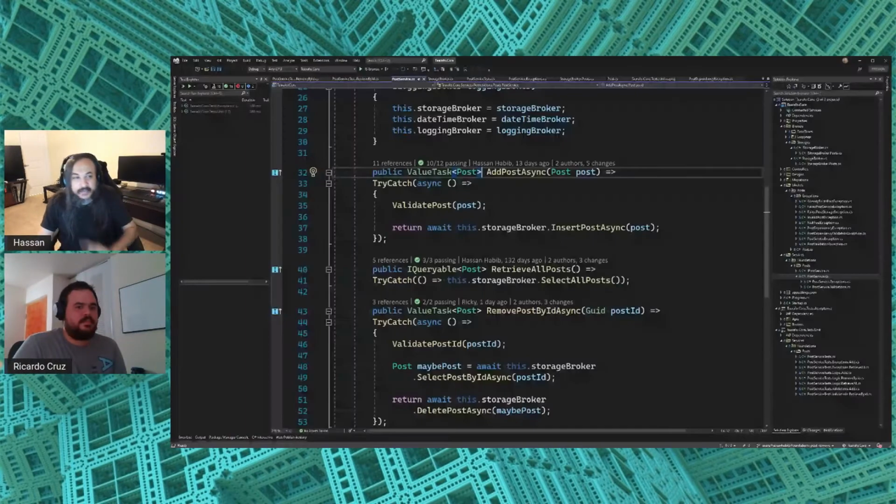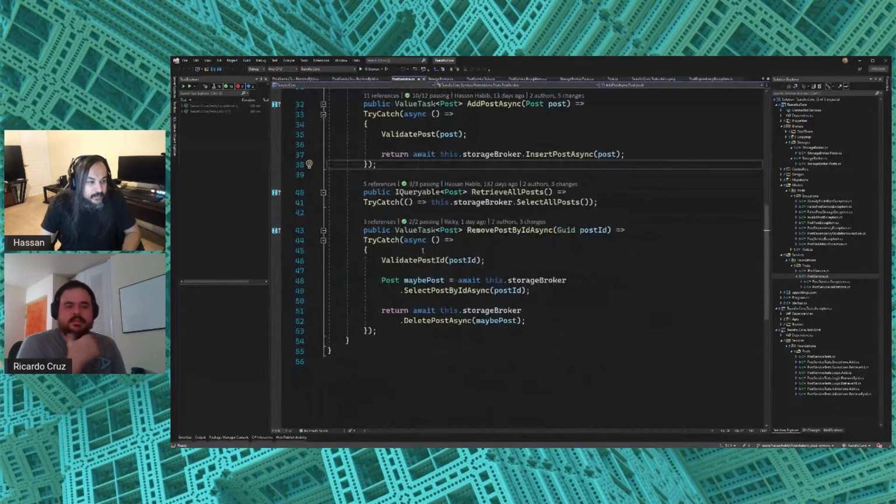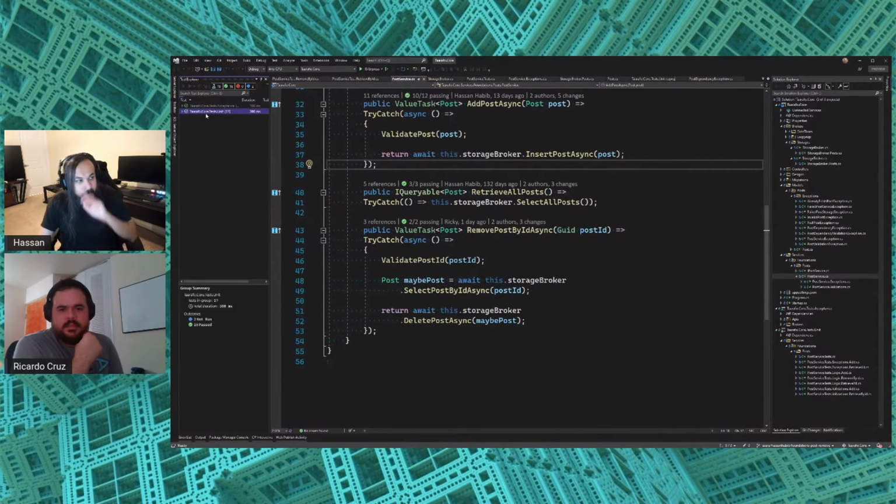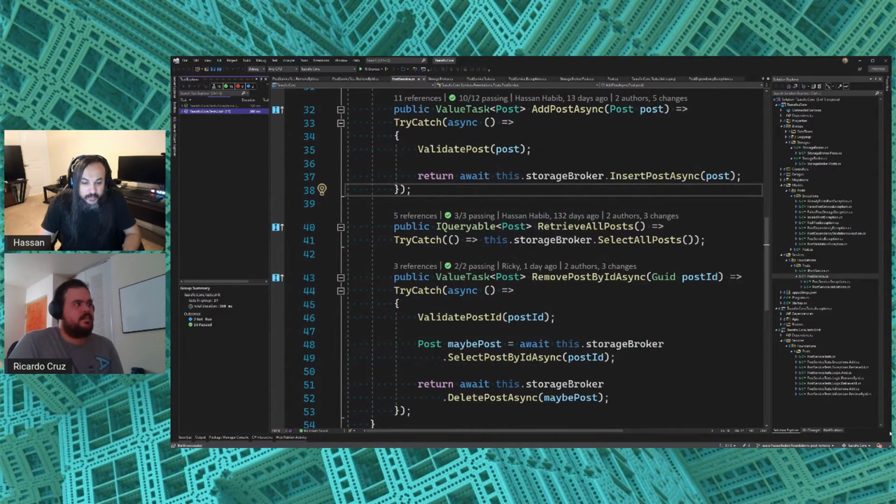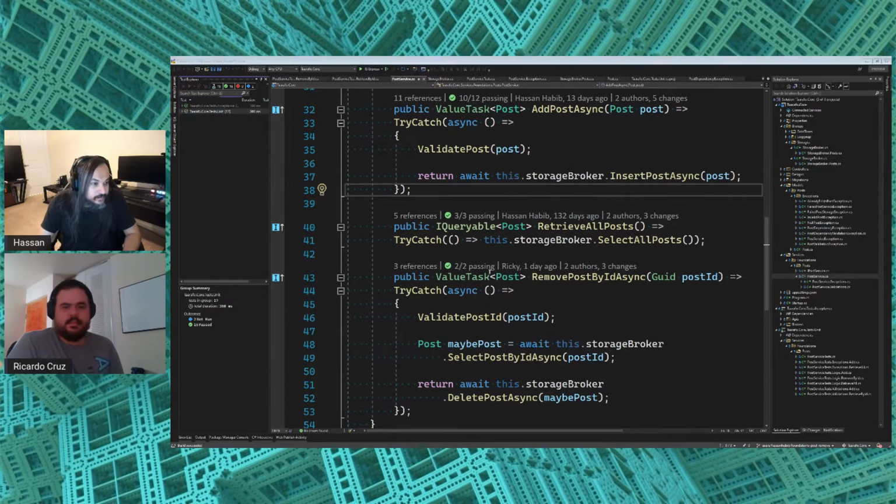I think last time we were working on the piece around being able to remove and validate the post ID, and if the post ID is invalid, it throws an exception and says this is invalid. I'm just gonna run my tests here real quick to ensure that we are at a good stopping point. I think this is where we are.